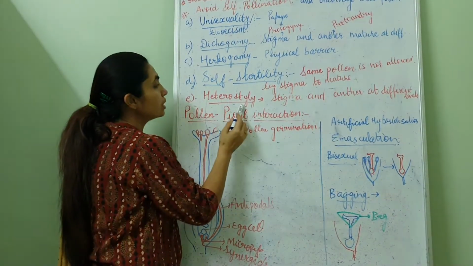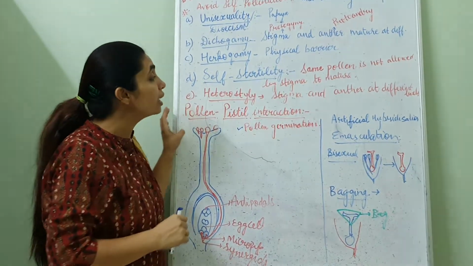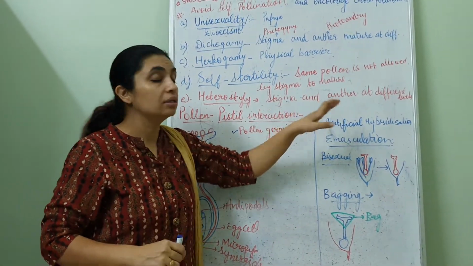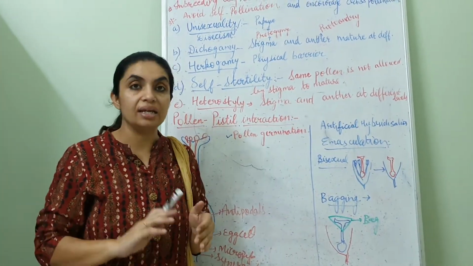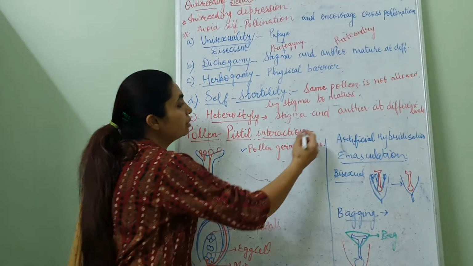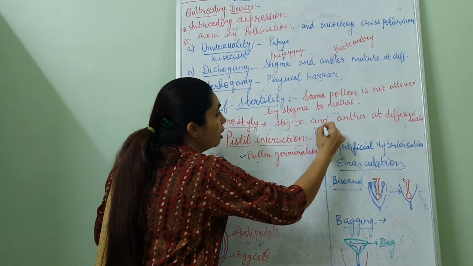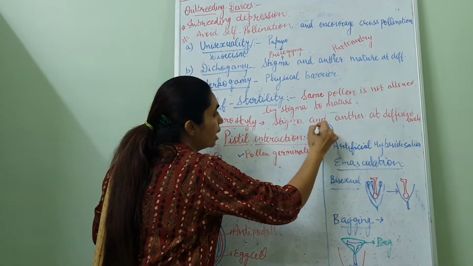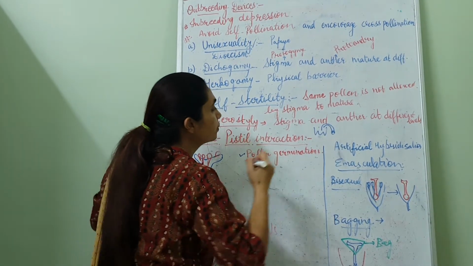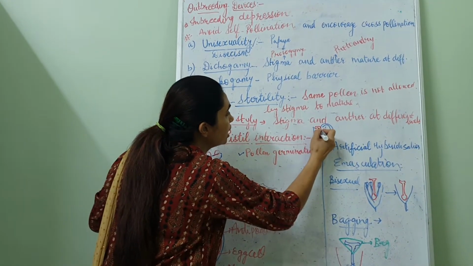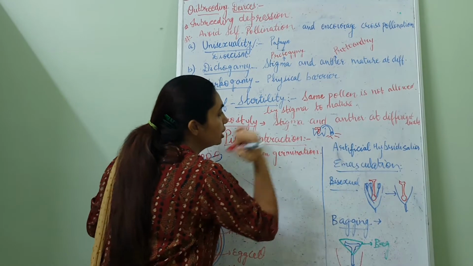Now, heterostyly. Heterostyly means stigma and anther are located at different levels. Suppose the anther is long and exerted and the stigma is short. Then how will pollination take place? The pollen grains will be dispersed elsewhere.